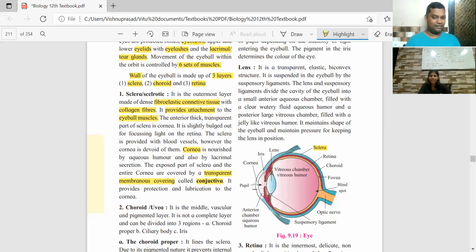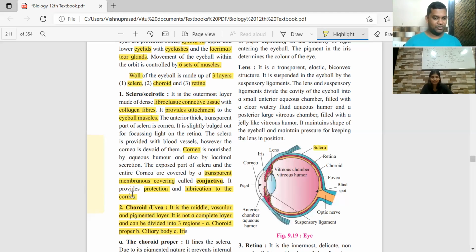And this conjunctiva, इसका function क्या है? It provides protection first of all, being the outermost layer, and secondly lubrication to the cornea. It has to be well lubricated. रहना चाहिए, friction नहीं होना चाहिए.